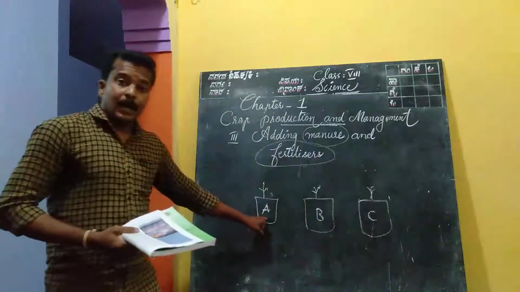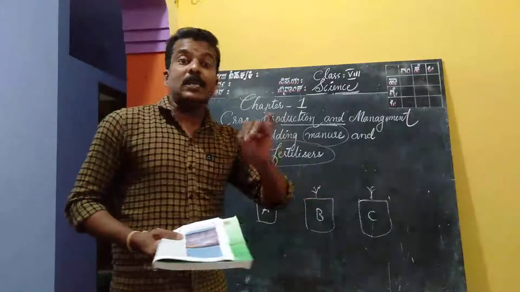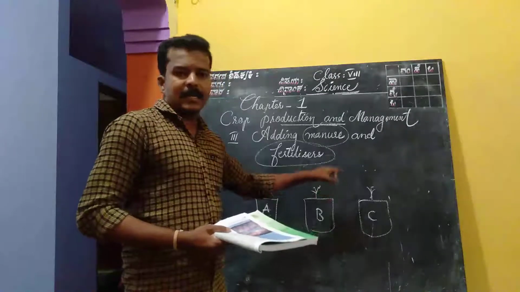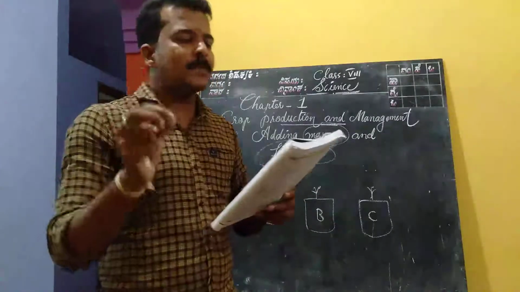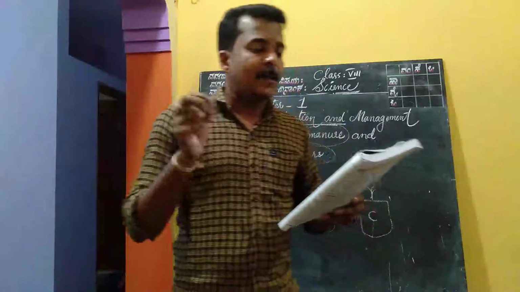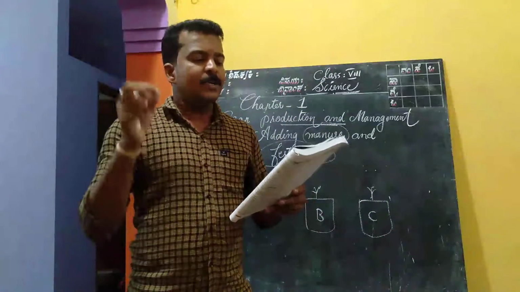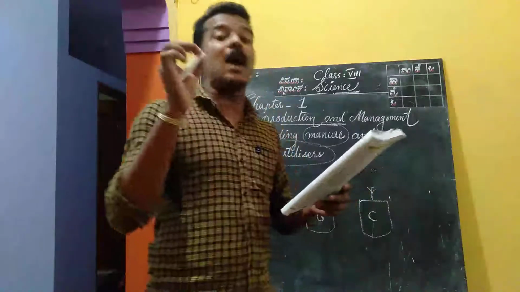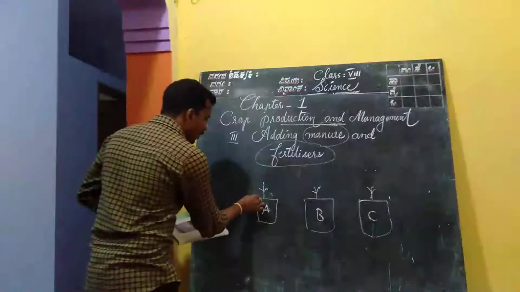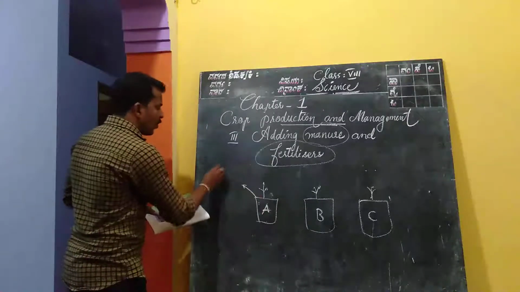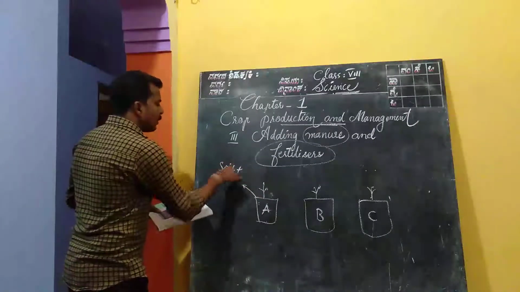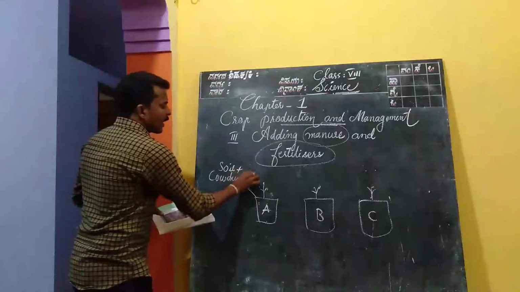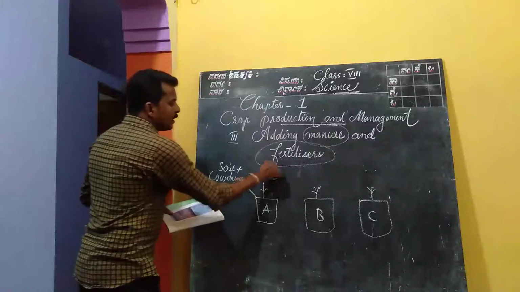Take 3 paper glasses, or you can use polythene covers, fill them with soil and plant the seedlings in that. Mark them A, B and C. To glass A, add a little soil mixed with a little cow dung manure. In A, what do we need to add? Along with the soil, a little cow dung manure. Cow dung you know very well. Cow dung manure in A.